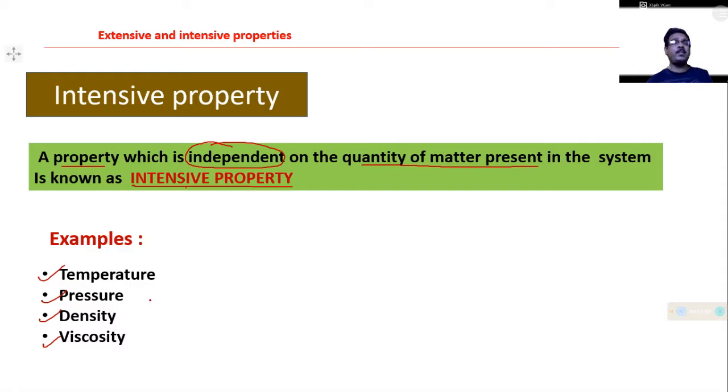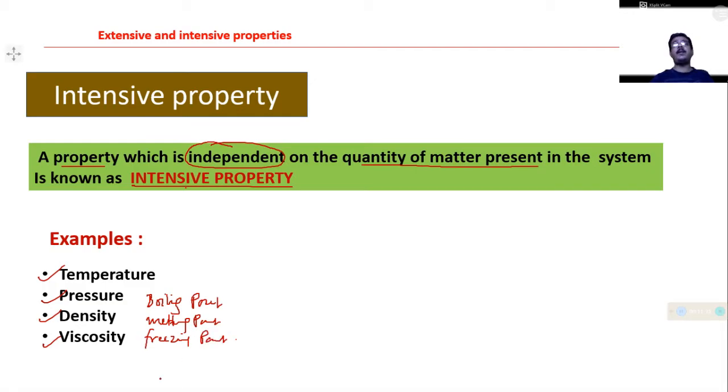There are some other properties like boiling point, or melting point, or freezing point.